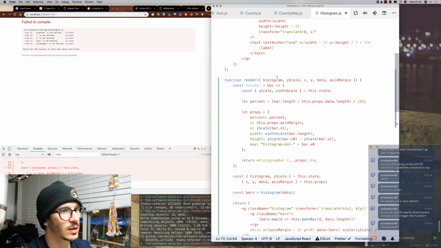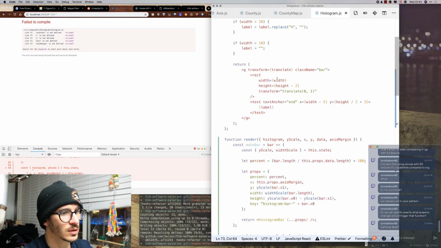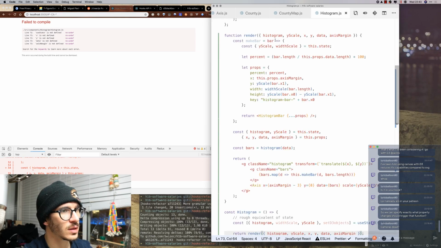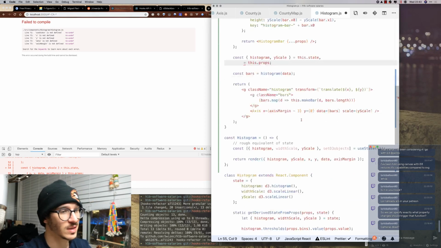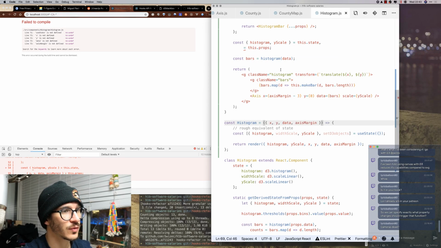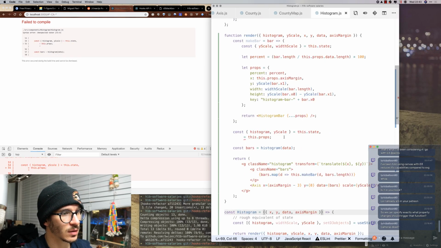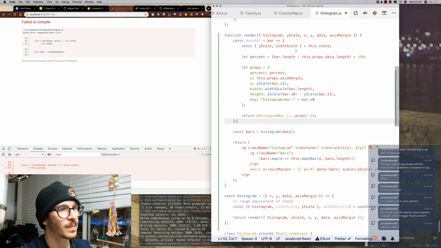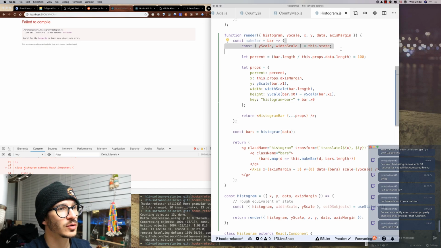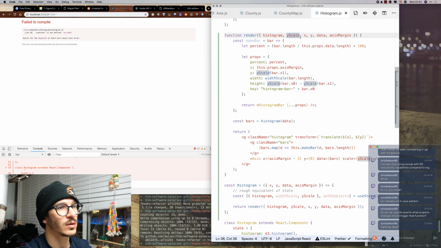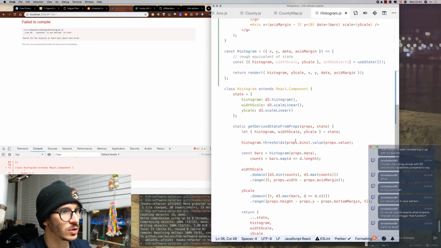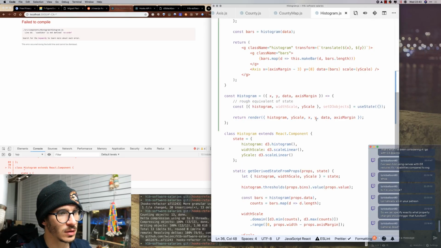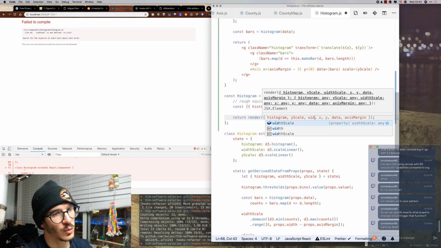Then we also can take this stuff as props, because we know that comes from props into our original component, so it can stay there. So props for our component, and we don't need that anymore. And here we also don't need that. We are going to have to pass in the width scale, so we're going to pass that in here. So yScale with scale.